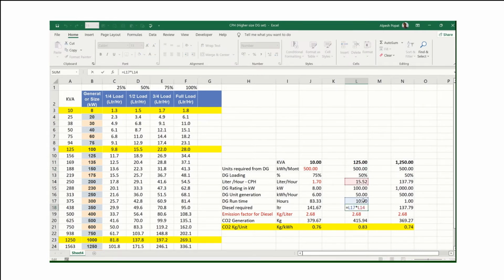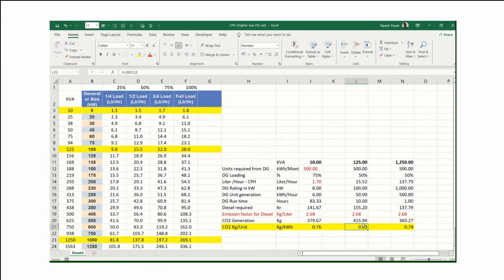Diesel required is 10 into 15.52, so 155.2 liters of diesel is required to generate 500 units. Our emission factor is the same, 1 liter generates 2.68 kg of carbon dioxide. So when I multiply 155 into 2.68, it comes to 415 kg of CO2 generation for 500 units.